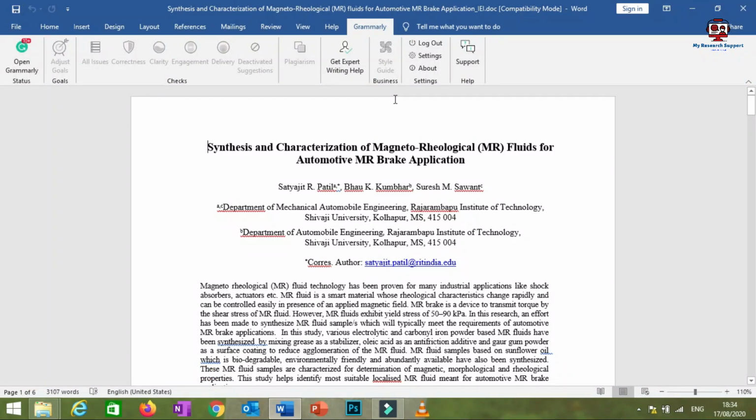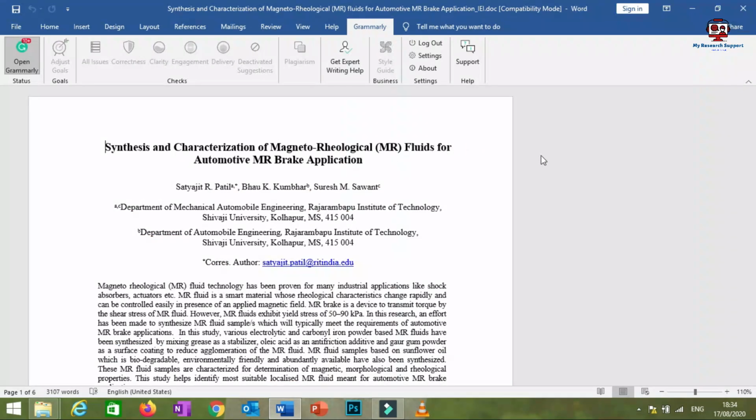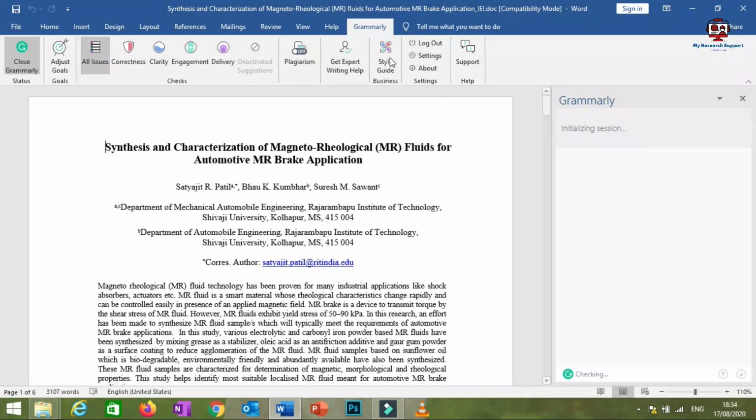So now you will get a window where you will get different options. These options are not yet highlighted, so again you have to press on this tab, open Grammarly. You just have to click on it. As soon as you click on it, on the right side, Microsoft Office will connect to the Grammarly server.